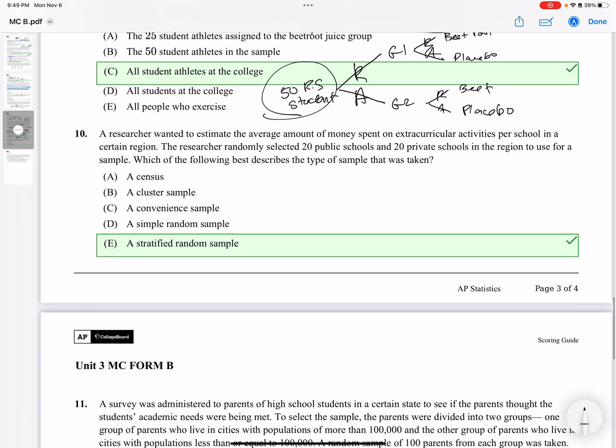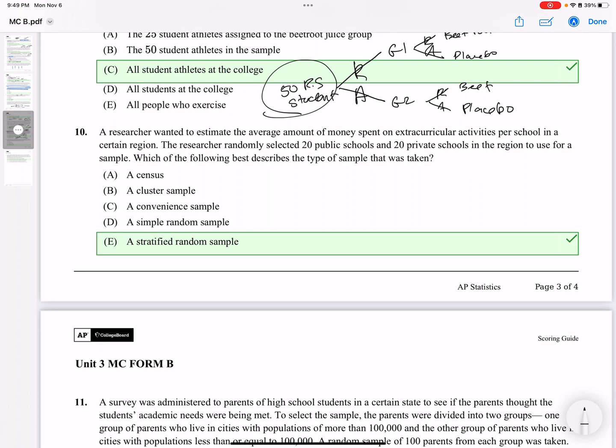A researcher wants to estimate the average money spent on extracurricular activities per school in a certain region. This researcher randomly selects 20 public schools and 20 private schools for use in the sample. Which of the following best describes the type of sample that was taken? So I have 20 public, 20 private, and you put them in these groups here, and I have the amount of money on extracurriculars per school.